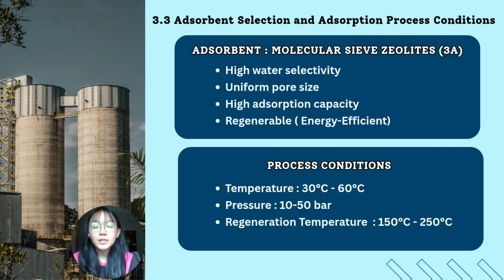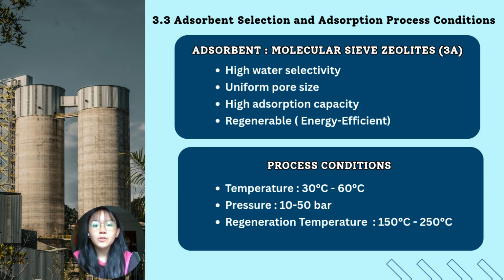Next, I will discuss the adsorbent selection and process conditions. The molecular sieve zeolite 3A is selected due to several advantages. First, it has high selectivity towards water, which is the main impurity present in the crude methanol stream. It is specifically designed to preferentially adsorb smaller and highly polar molecules such as water, while allowing larger methanol molecules to pass through. This ensures that the water is effectively removed without significant loss of methanol.